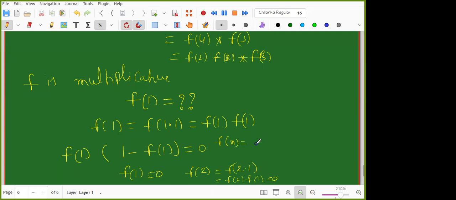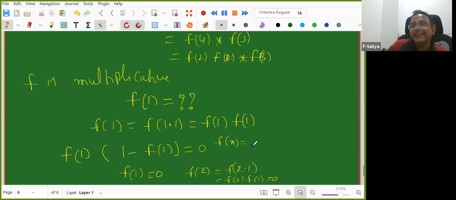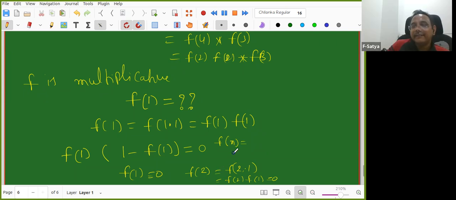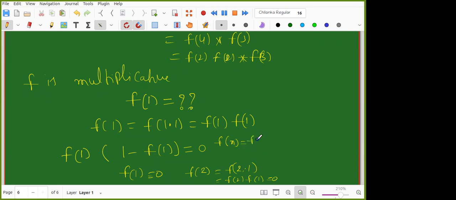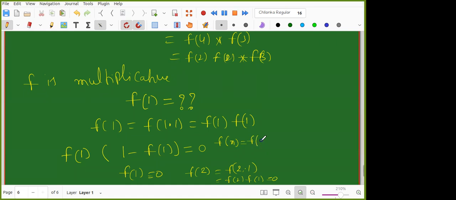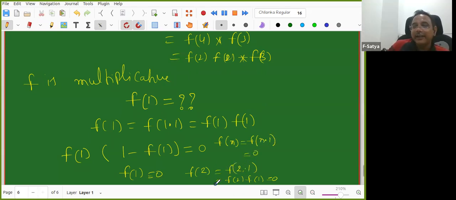No, what do you mean? What I mean, you will realize in a while. You are unnecessarily going to prime factorization and all. Okay, sir. Then f of n equal to f of n into 1. So everything goes to 0. Right, so I do not need any of these. Yes, f of n equal to f of n into 1.